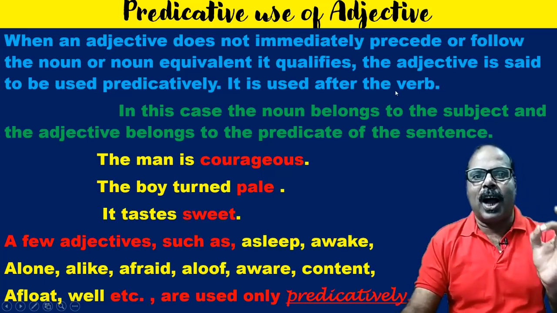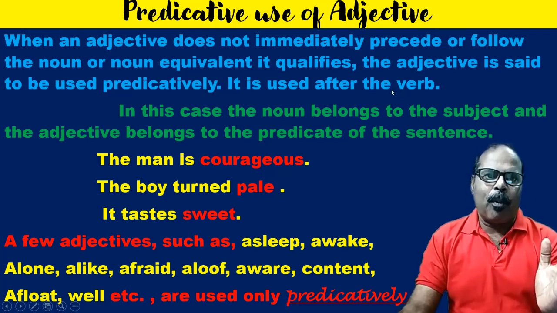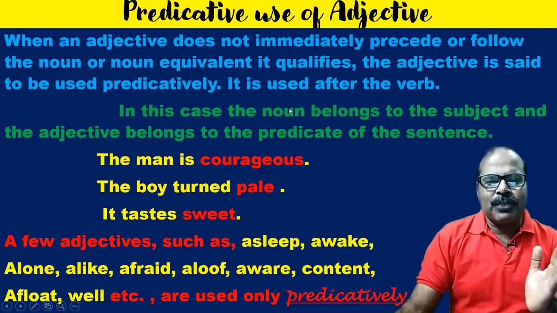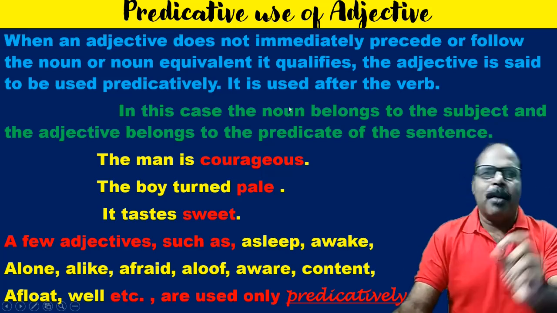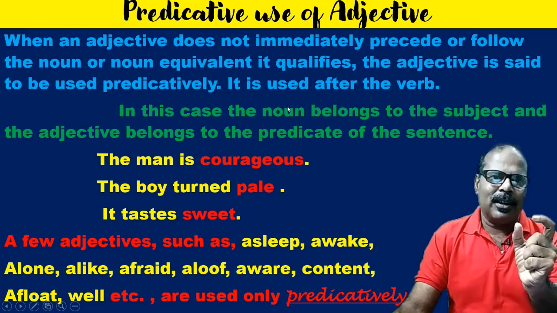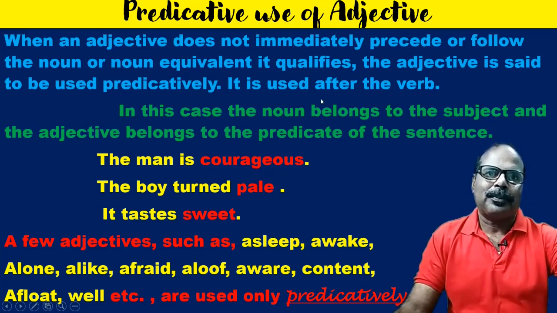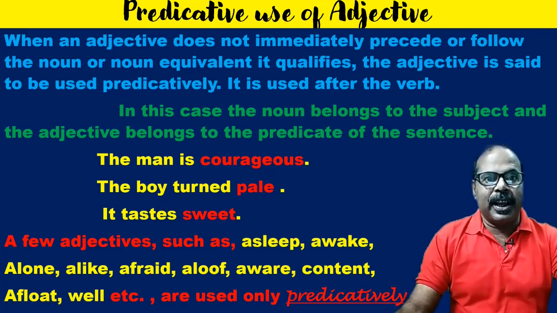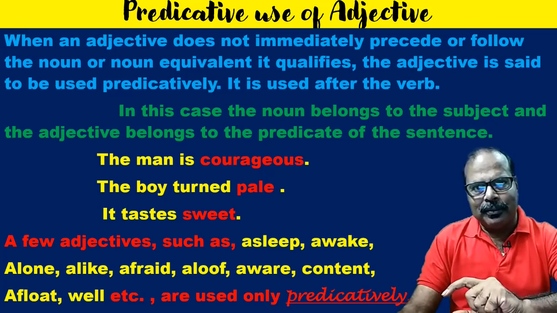So just from the verb, the boy went there, it is the predication. But mind you, keep it in your mind that the noun qualified should be in the subject position. That very noun will not be placed in the predication.